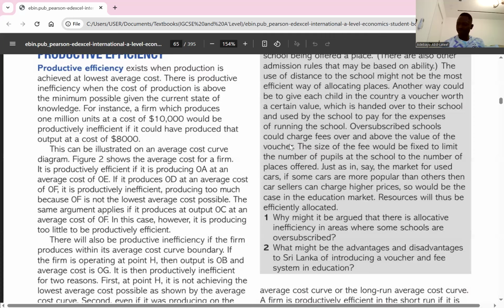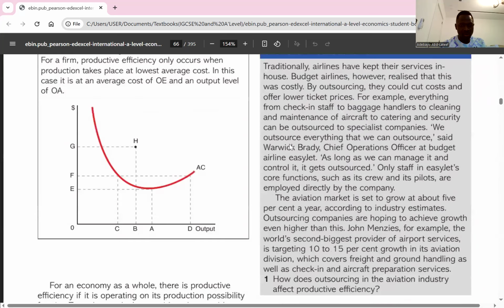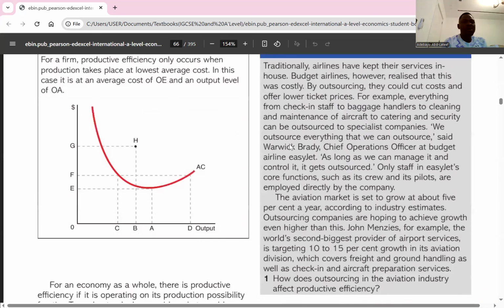So the graphical representation for a firm is below here in figure 2. A firm will be able to produce at the output where the average cost is at the lowest, and the average cost is at the lowest at OA, sorry. So this is productive efficiency for a firm.